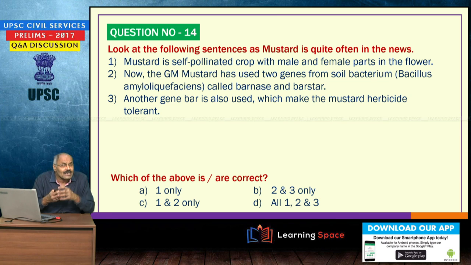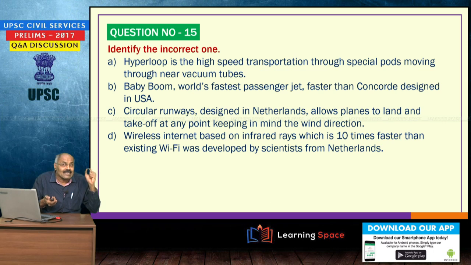And one more important aspect is another gene, bar, is also used, which makes the mustard herbicide tolerant. So, all 3, and this bar gene is used to make mustard herbicide tolerant. This is very important. Then identify the incorrect one. We discussed number of times.